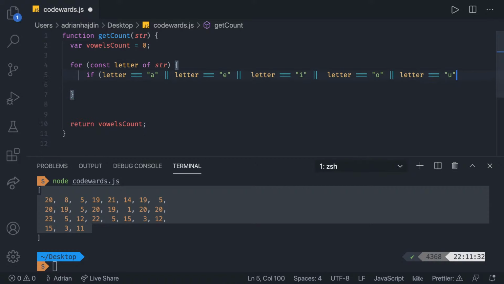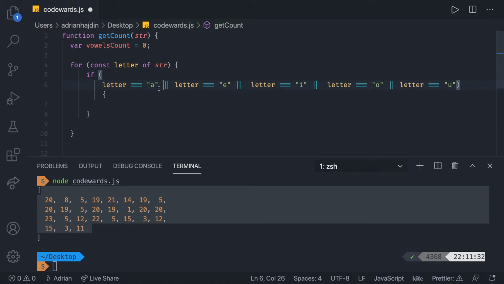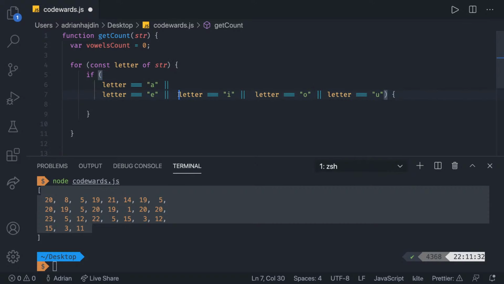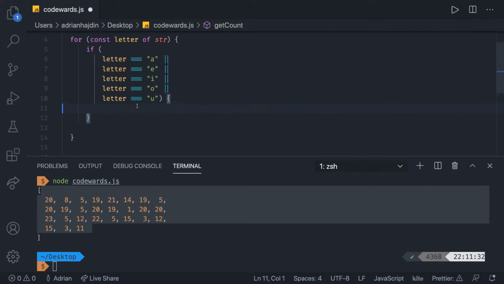So if I take it like this, in that case, what we want to do, let's see if the prettier is gonna move this into each line for me. Looks like it won't, but let's do that ourselves. It's just gonna be easier to see what's happening. So we have all of these. So if this is the case, in that case, somebody say I missed the I. It's there, I hope. So yeah, this is gonna work.